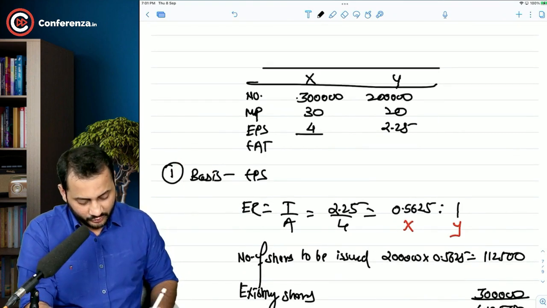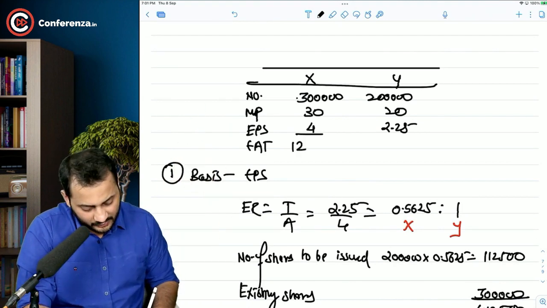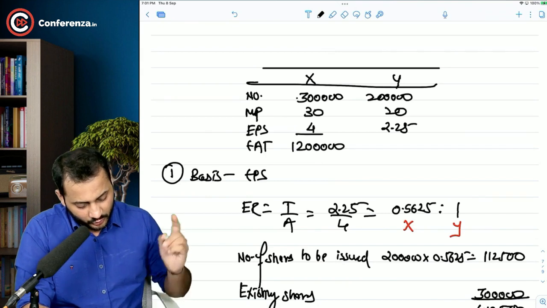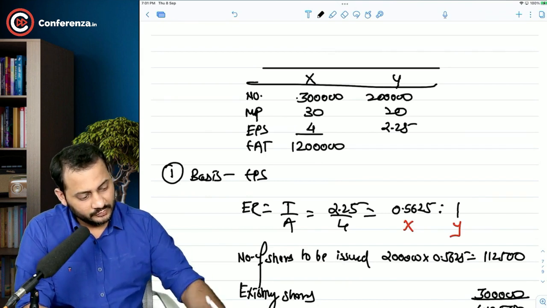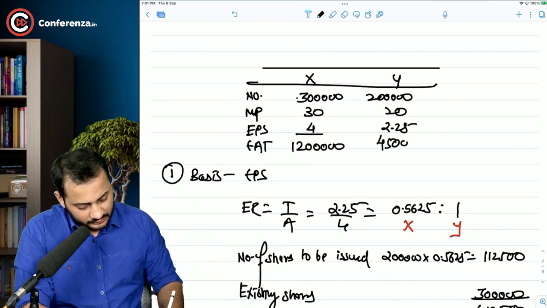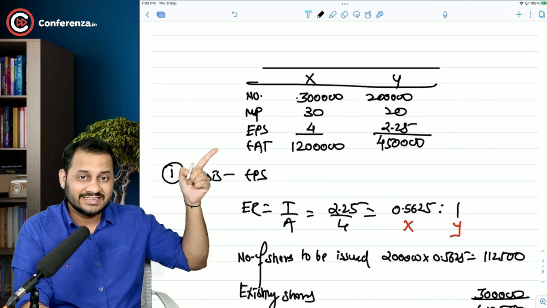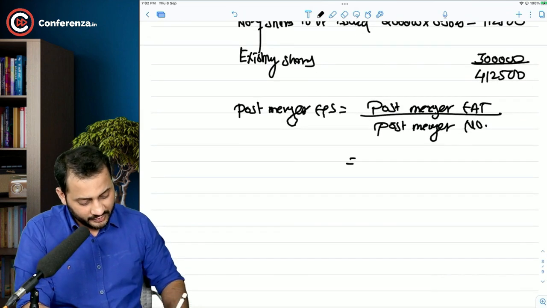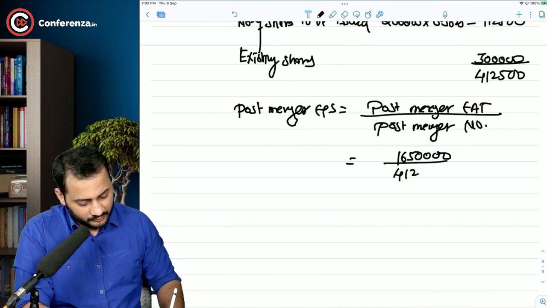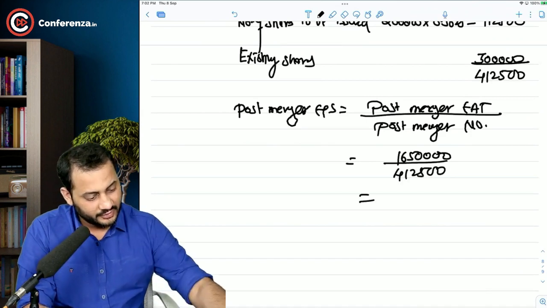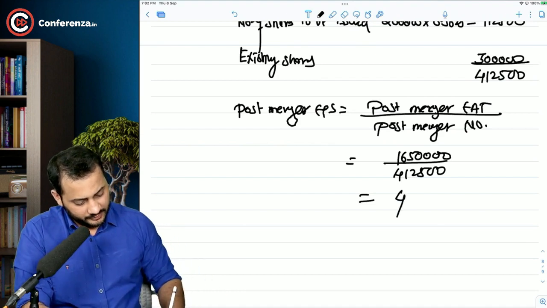Just write down one more row and multiply the number of shares with EPS. 3 lakh multiplied by 4, 12 lakh rupees. 2 lakh multiplied by 2.25, 4 lakh 50,000. So can I say the total earning after taxes is 16 lakh 50,000 after merger? Also, total number of shares 4,12,500 and the EPS will be 4.